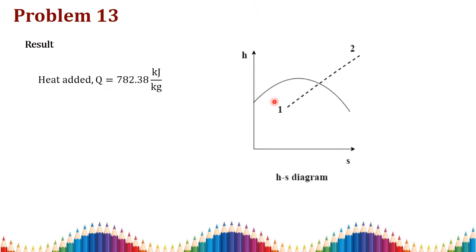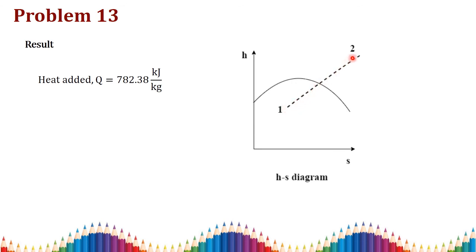Since in the problem they asked to plot the process on the Mollier chart, we have to draw it out. We have to draw the h-s diagram and also the saturated line. The initial condition of the steam is wet. In the h-s plot, the constant volume line goes in this way. So in the wet region, we plot one point, at V1 equal to V2.